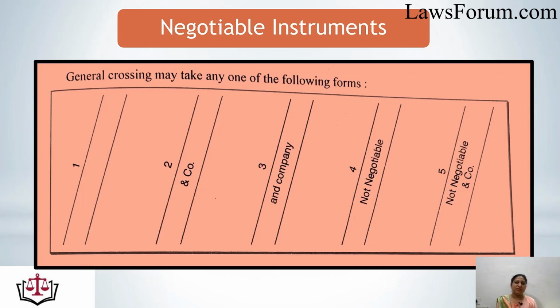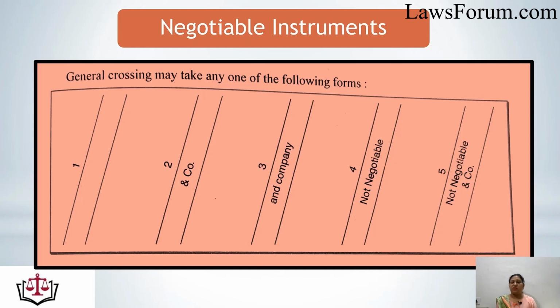In the first case, only two transverse lines are drawn. In the second case, "and company" is mentioned. In the third case, "and company" is mentioned, but the way of writing is different. In the second case, the abbreviation was used, and in the third case, complete words are used.